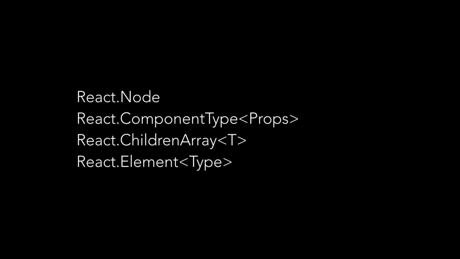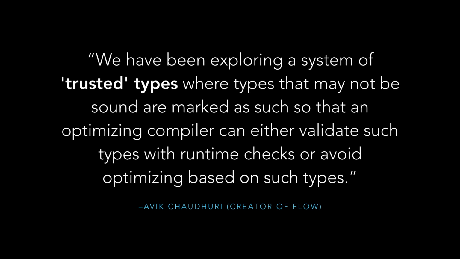If you use higher order components, or you need to do type annotations on, let's say, the children prop, you can use these types. Flow now gives us more types to work with when we're doing type annotations for React stuff. The creator of Flow says they're exploring a system of trusted types. Types that aren't sound could be marked as such, so that something like an optimizing compiler, perhaps here a Babel transform, would do validation, runtime checking against a type.